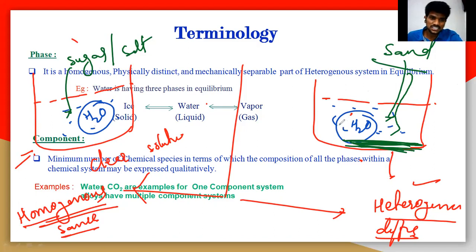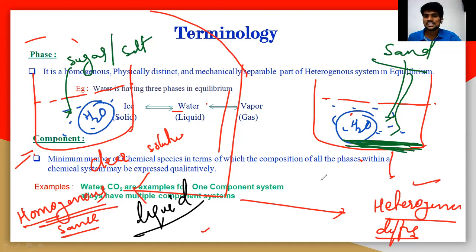Now you need to understand that in this system, the left side is the homogeneous part and the right side is the heterogeneous part. The left side homogeneous part consists of only one phase, that is the liquid phase.